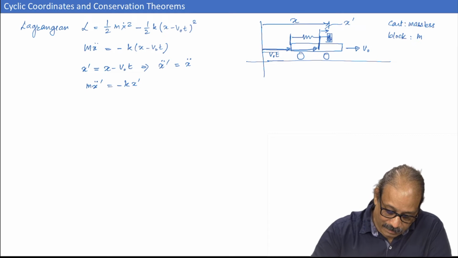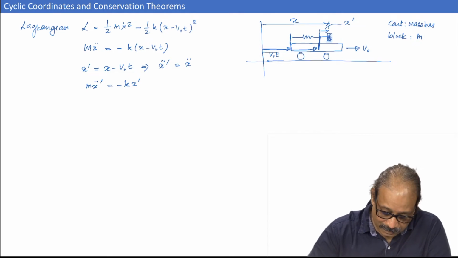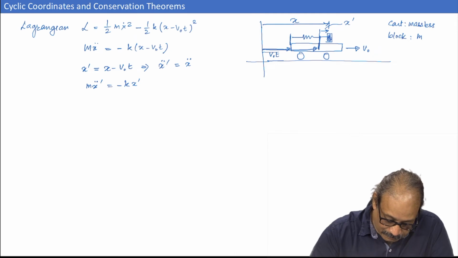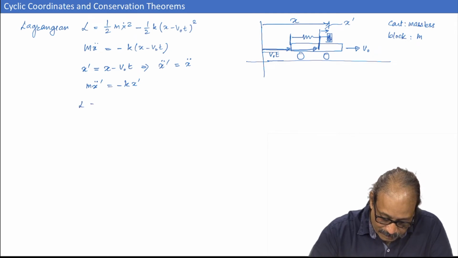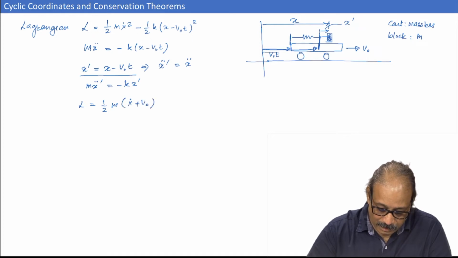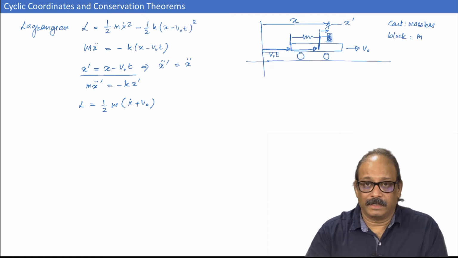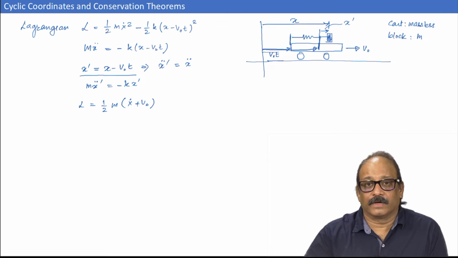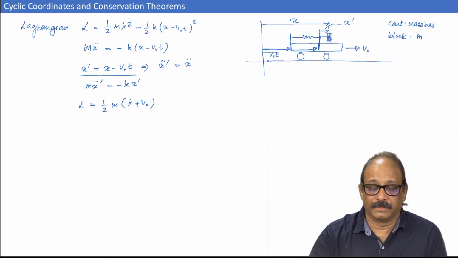What is the Lagrangian in terms of the x prime frame? The Lagrangian here can also be transformed. If I take a time derivative of this equation, I will get x dot equal to x prime dot plus v naught.